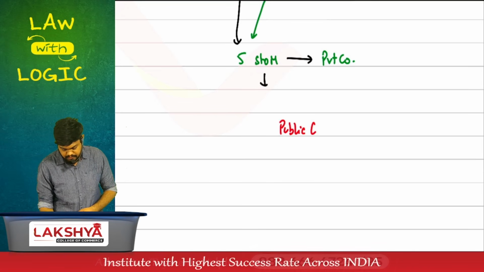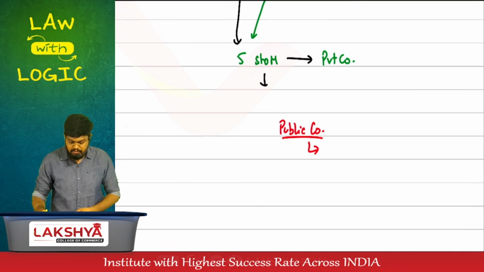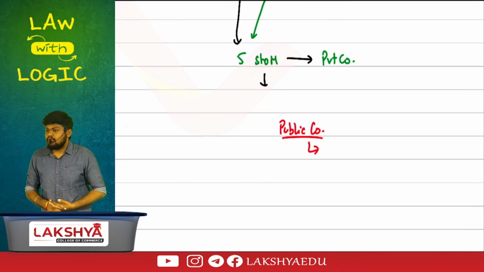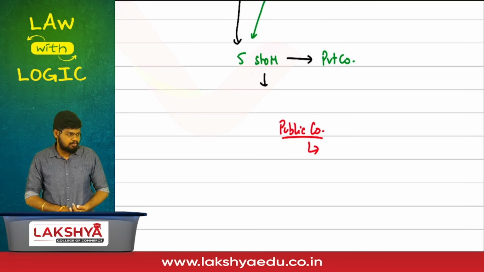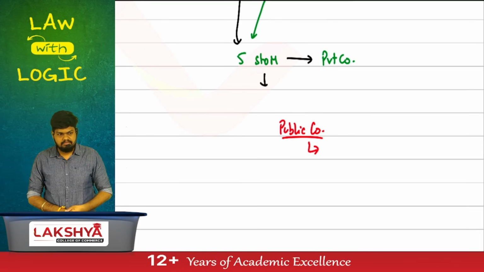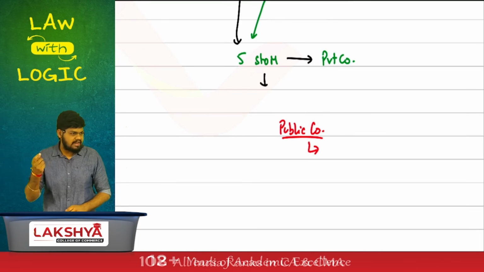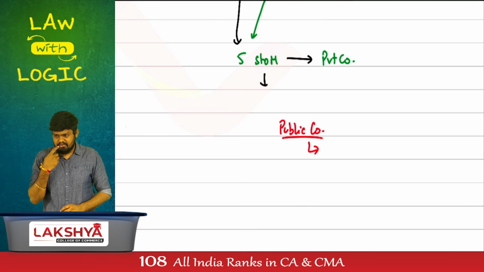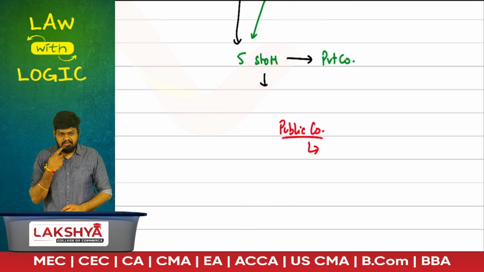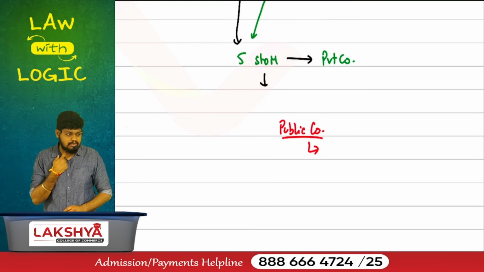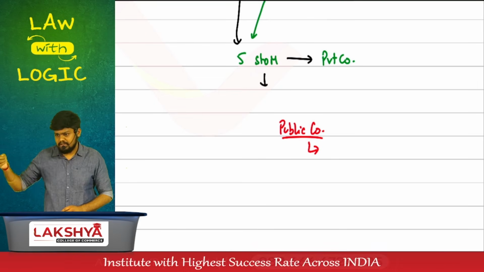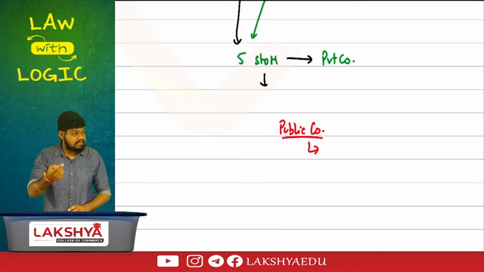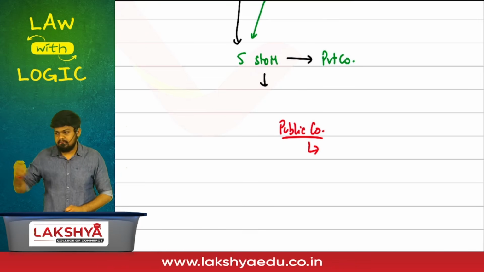Which company? Public company must have how many members? 7 or more. What's the minimum? 7. What's the maximum? Unlimited. Remember this number of directors topic we have done? Section number 149, subsection 1. We'll always have this ascending order: OPC, private, public. Number of directors, 1, 2, 3, maximum.